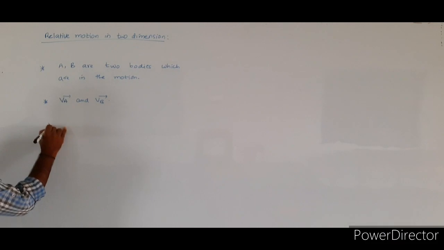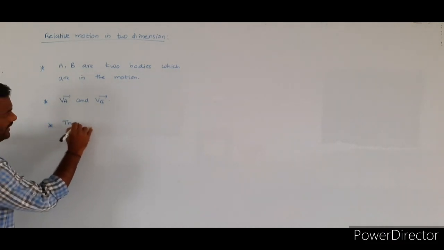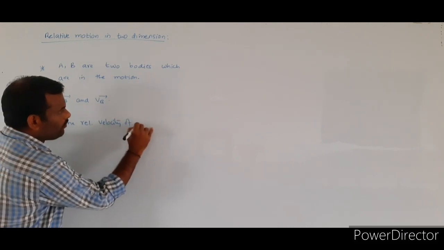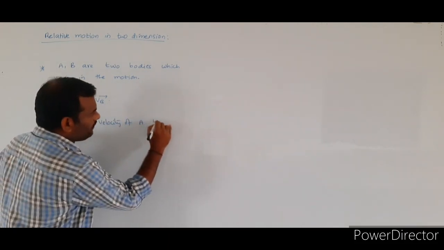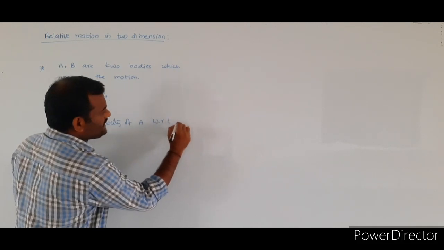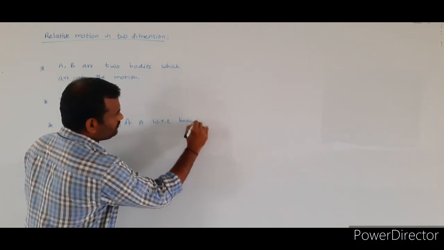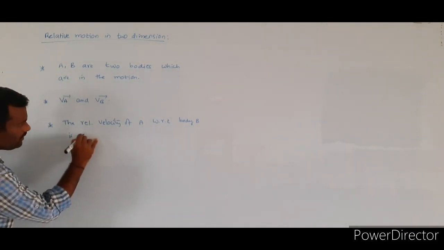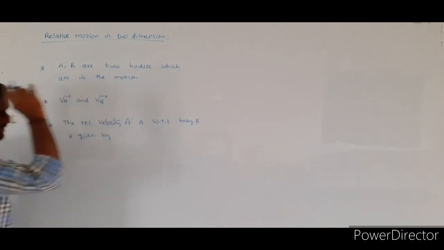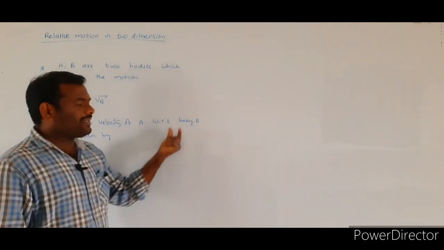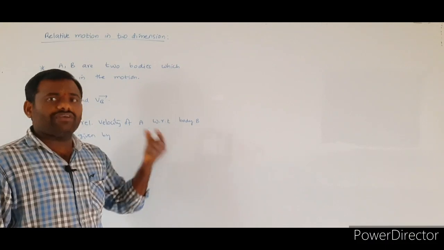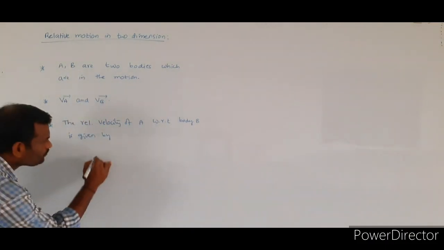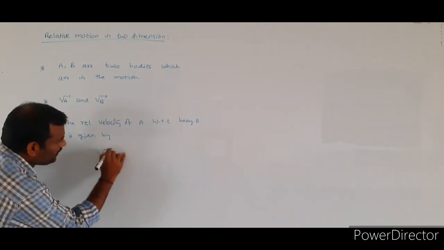The relative velocity of body A with respect to body B, that is, the relative velocity of the first body with respect to the second body, is given by VAB bar.